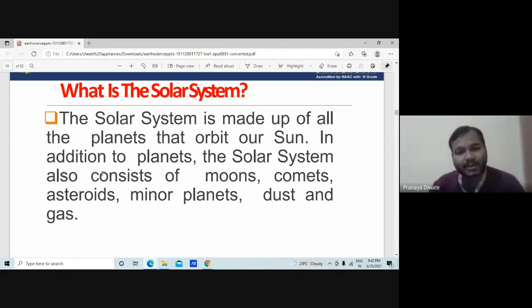The sun is the major thing, and all the planets are revolving around it as part of this solar system. In addition to the planets, the solar system also consists of the different moons, comets, asteroids, minor planets, dust, and gas. These all are part of the solar system.